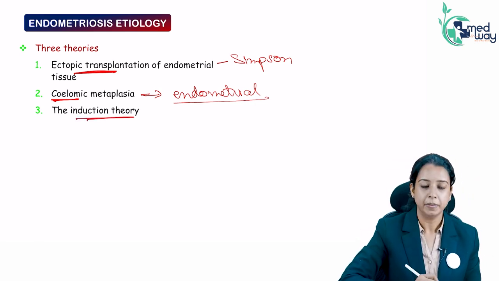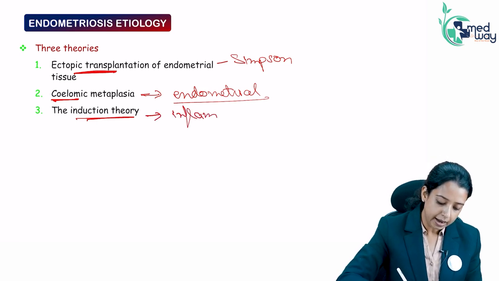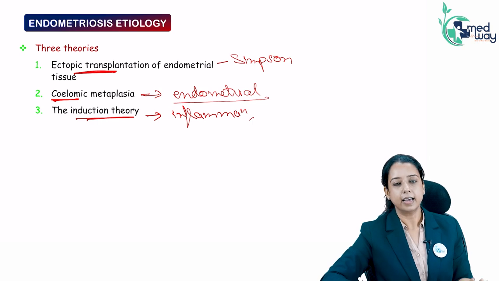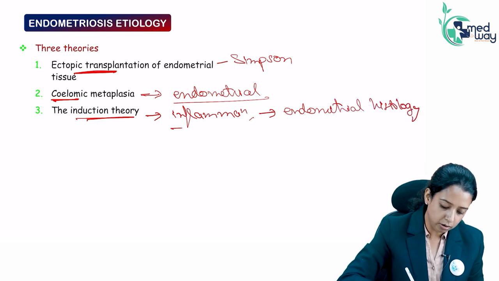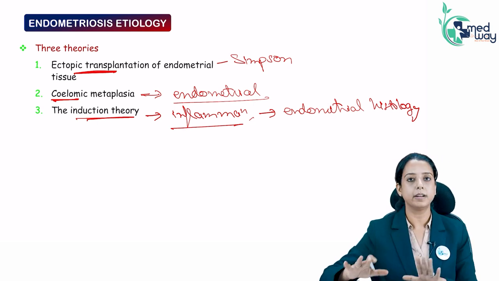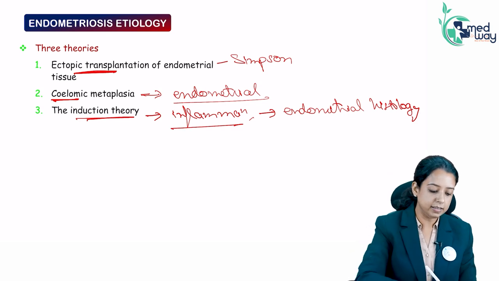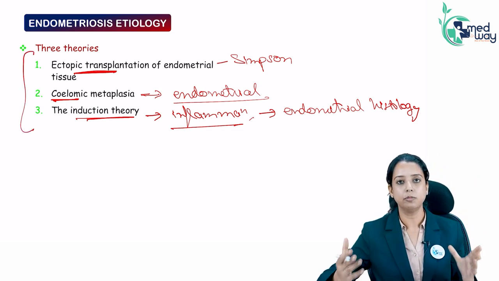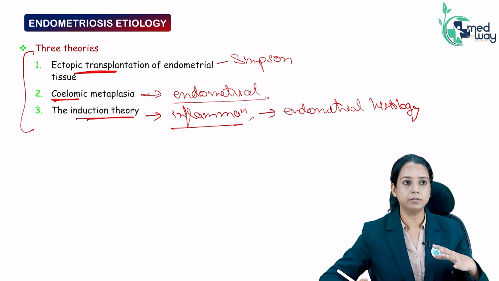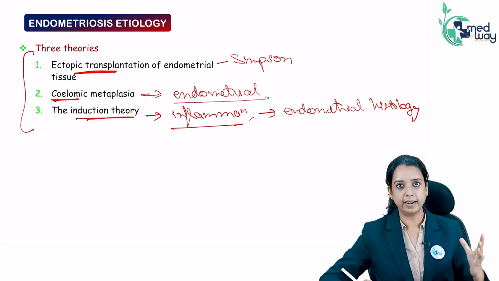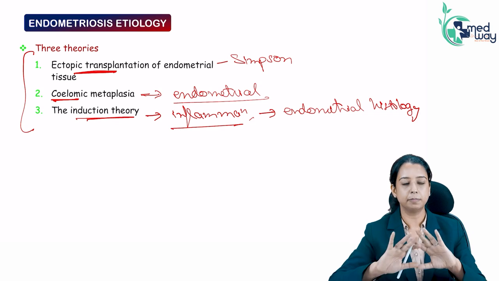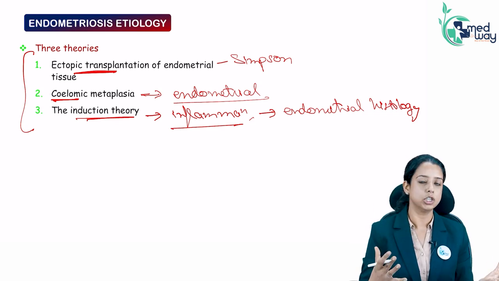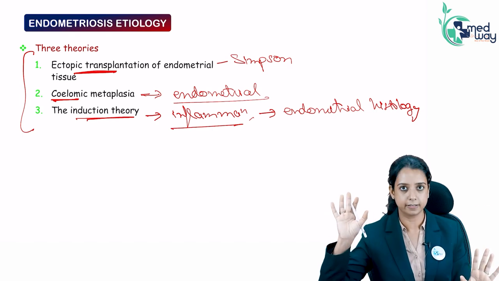There came the induction theory. They said that because of a lot of inflammation and inflammatory mediators, any site can very well undergo change into endometrial histology. So, because of recurrent inflammatory conditions, endometrial histology can be changed. These are the three theories which try to explain why endometriosis is happening. Simpson's theory seems most easily explainable, and it explains the pelvic, ovarian, pouch of Douglas endometriosis. Then the coelomic metaplasia explains abdominal endometriosis, and the induction theory explains endometriosis in the distant areas.